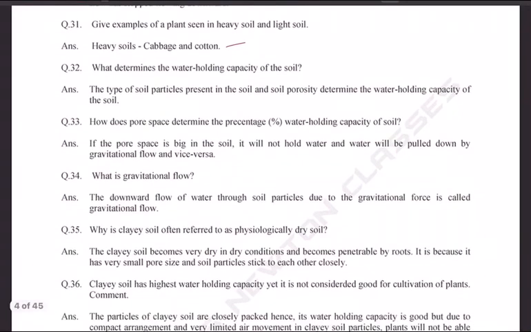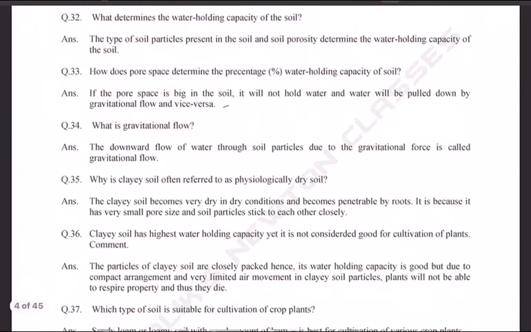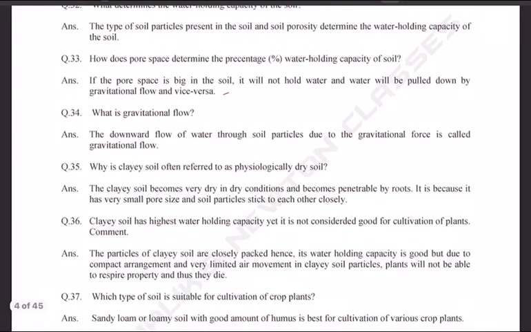What determines the water holding capacity of the soil? The type of soil particles present in the soil and soil porosity determine water holding capacity of the soil. How does pore space determine the percentage of water holding capacity of the soil? If the pore space is big in the soil, it will not hold water and water will be pulled down by gravitational flow, and vice versa. What is gravitational flow? The downward flow of water through soil particles due to gravitational force is called gravitational flow.